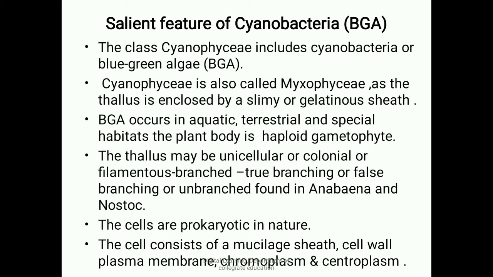The thallus may be unicellular, colonial or filamentous, branched with true branching or false branching, and a few thalli may be unbranched, which is found in Anabaena and Nostoc. The cells are prokaryotic in nature. The cell consists of a mucilage sheath, cell wall, plasma membrane or cell membrane, chromoplasm and centroplasm.